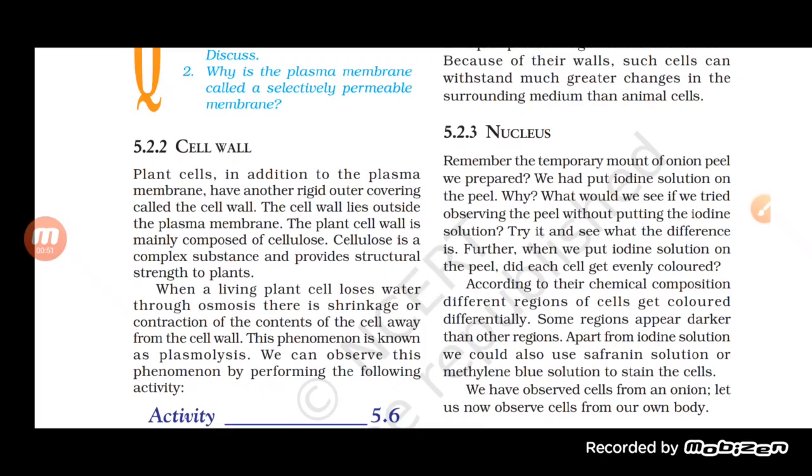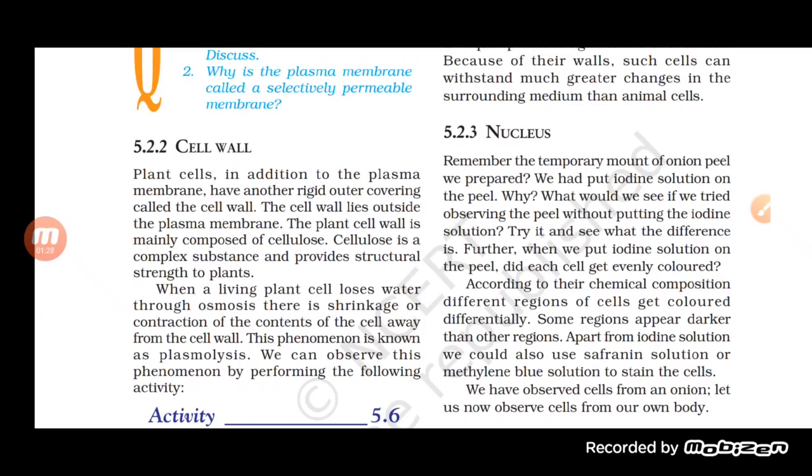How does the movement of molecules occur in the plasma membrane? It is by the process of diffusion or osmosis. So endosmosis and exosmosis take place in a cell membrane. Diffusion or osmosis is a process in which there is no need of energy. But in other cases there is a need of energy.